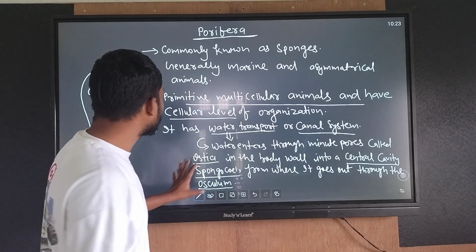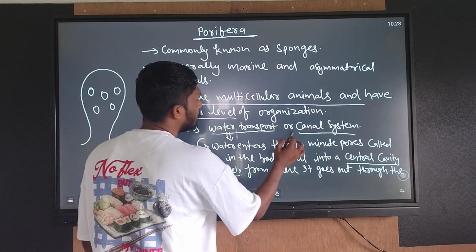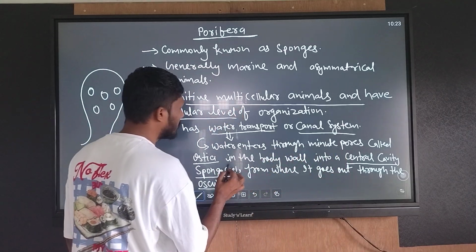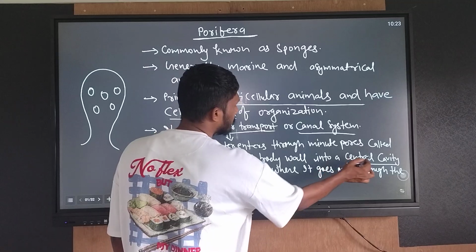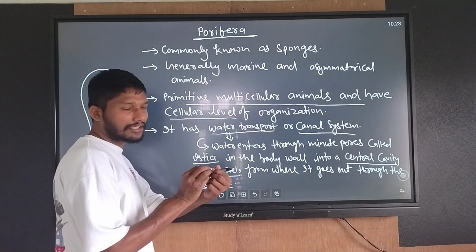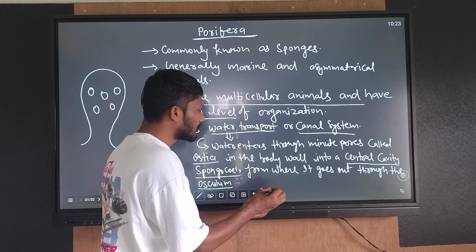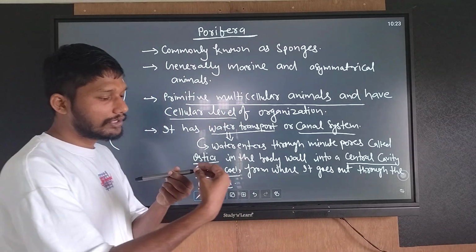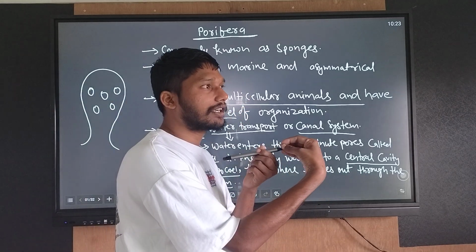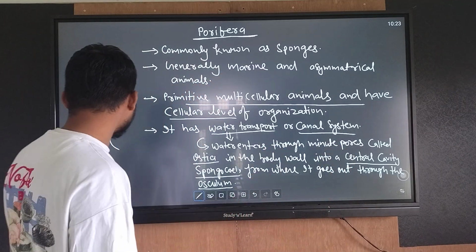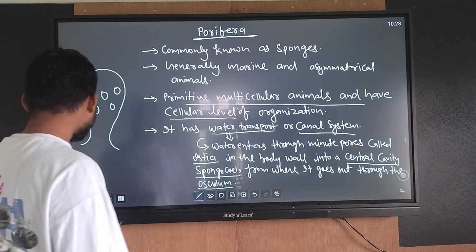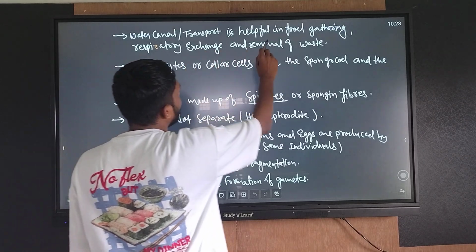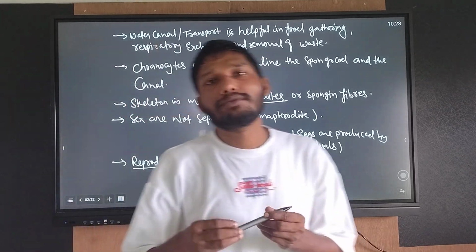Clear, dear students? It has a water transport or canal system. Water enters through minute pores called ostia in the body wall into a central cavity called the spongocoel, and from there it goes out through the osculum. What is the function of this water canal system?